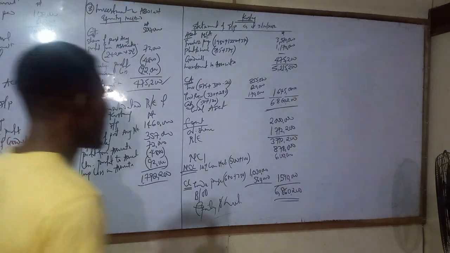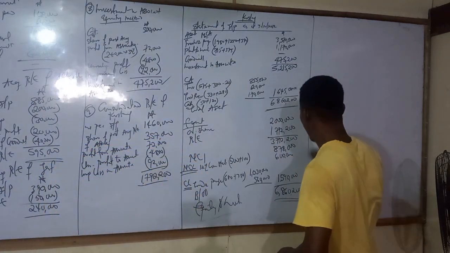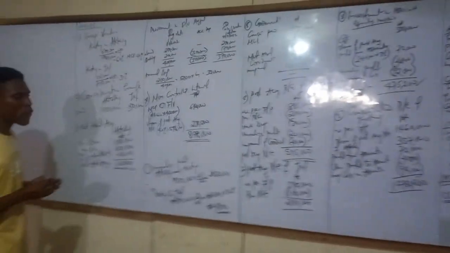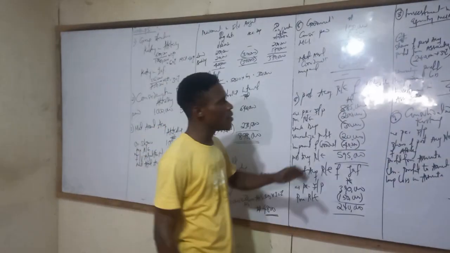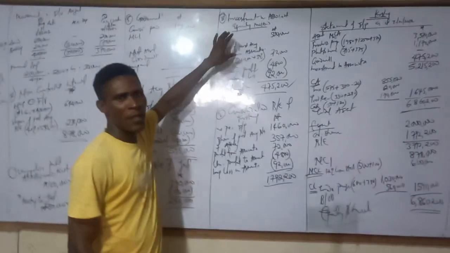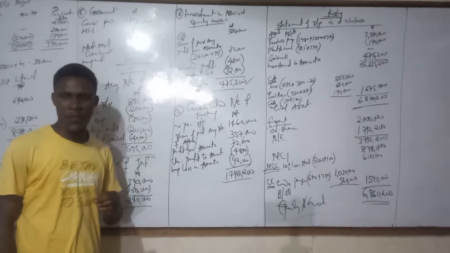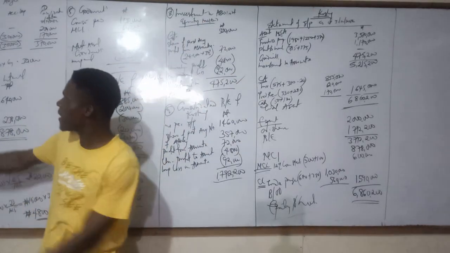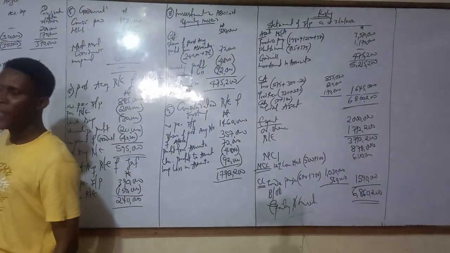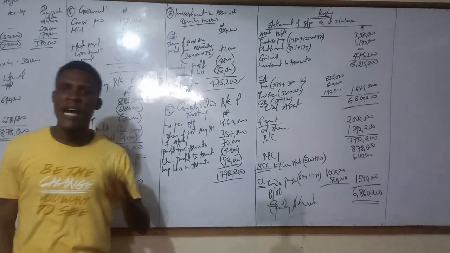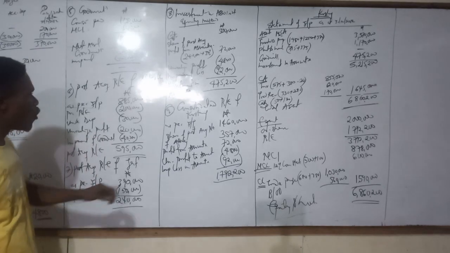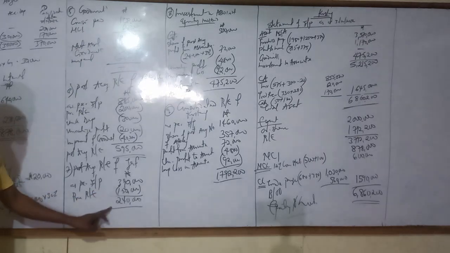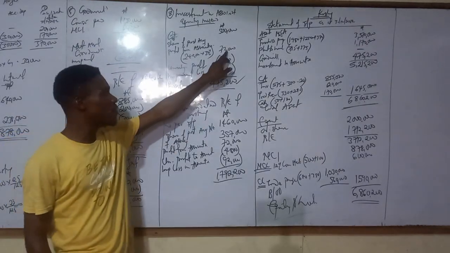The major point you should note here is, number one, just follow your steps. You have to determine your investment in associates. You must use the equity method when computing investment in associates. How do you get it? It will be the cost, the amount you pay to acquire it. You pay 400,000 to acquire. Then you add share of post-acquisition profit from associates, which will be 72,000.